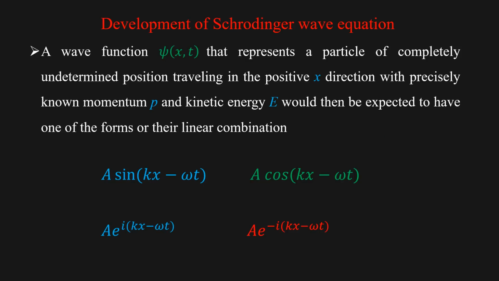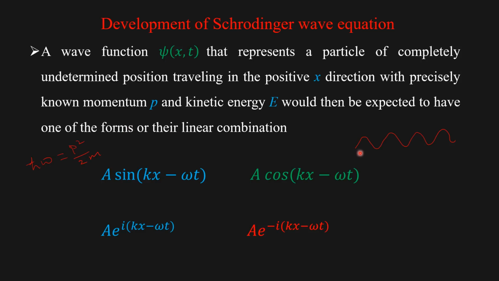Let us take a sinusoidal wave of fixed frequency. Frequency fixed means energy is fixed, h cross omega is fixed. So energy is fixed, which is equal to p squared over 2m. Since 2m is a constant, p is a fixed one. If you know the frequency, you can calculate exactly the momentum.